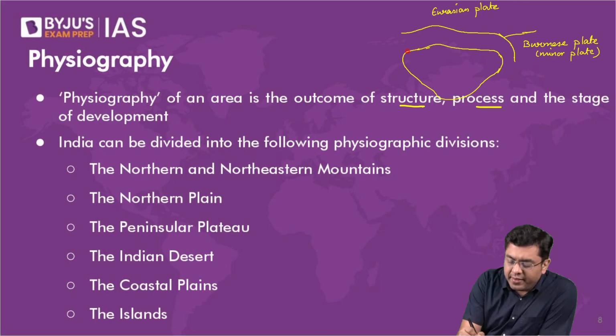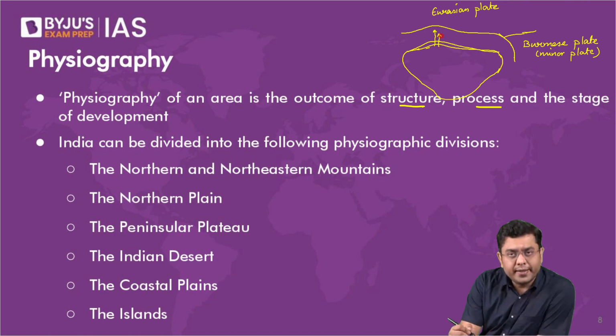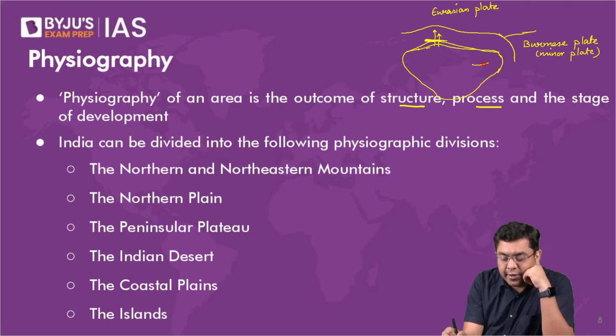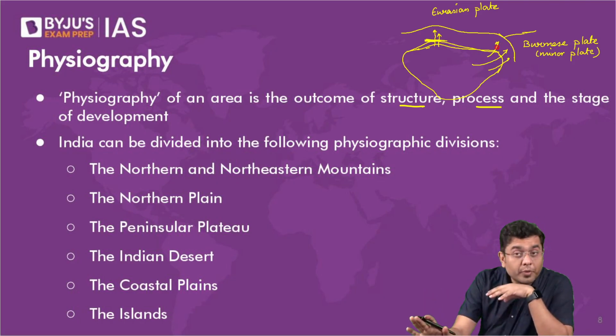Now, this Indian subcontinent, as it was undergoing a collision, first of all, it was this portion which collided, and it was this portion where the folding happened. But then, as this portion collided, there was a kind of opposition or resistance, and this resistance was felt here. So automatically there was a general swivel, and this portion started colliding furthermore.